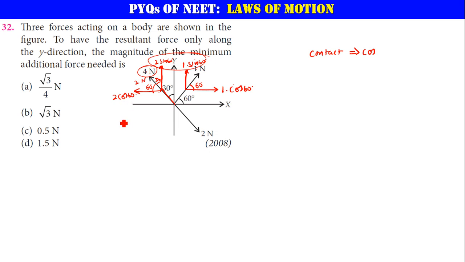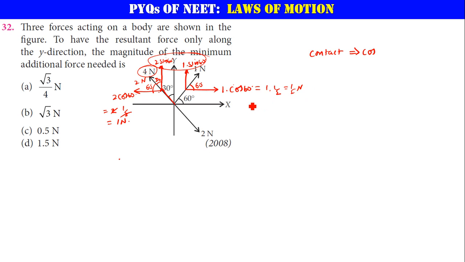So 2 cos 60 is actually 1 by 2 times 2, which is 1 Newton, acting in this direction. And here also we are going to have 1 into cos 60, which is 1 by 2. So 1 by 2 Newton force is acting in this direction.